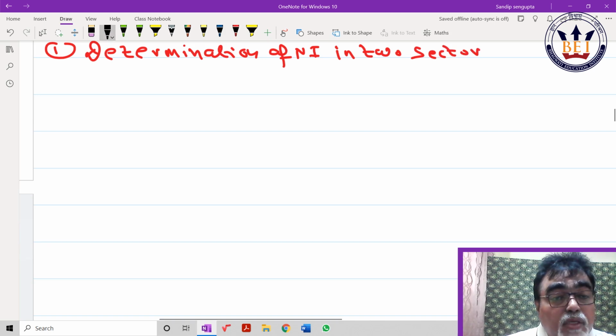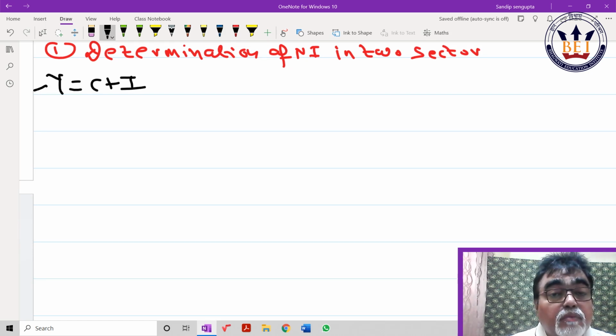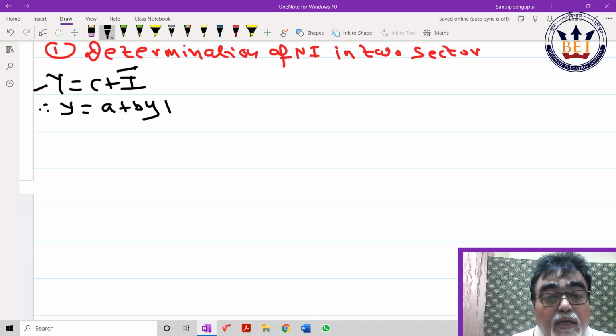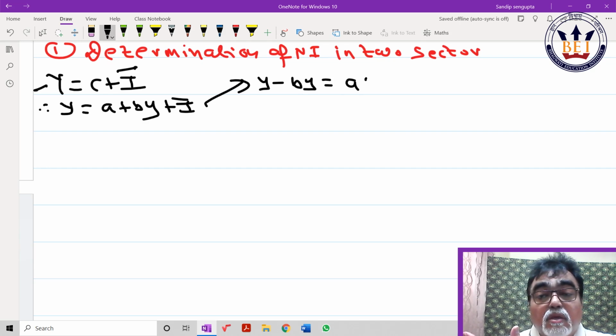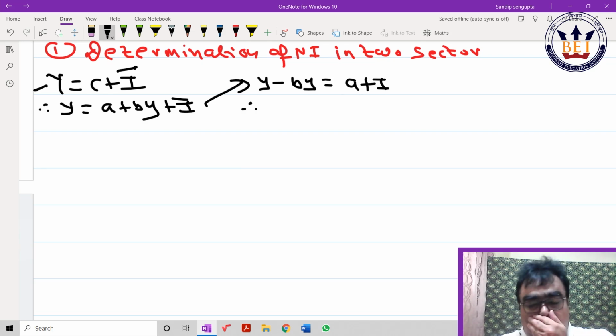Y is equal to A plus BY plus I. So what does it mean? Y minus BY is equal to A plus I. So can I write Y is equal to A plus I by 1 minus B? What is the problem? Simple calculation. Nothing but equilibrium income